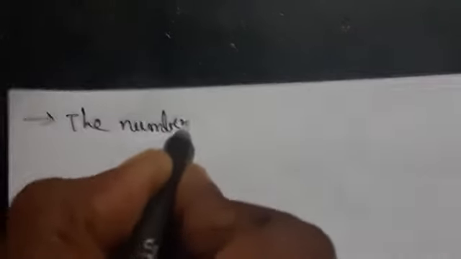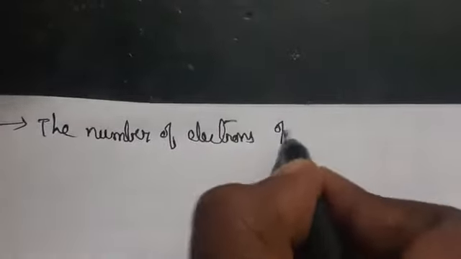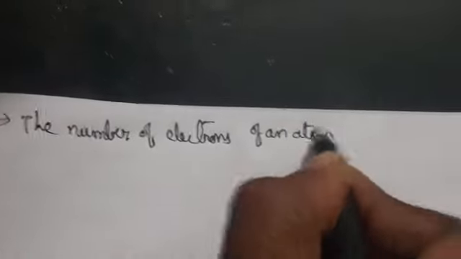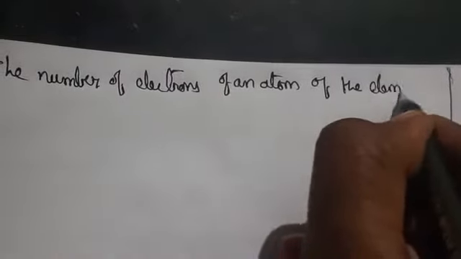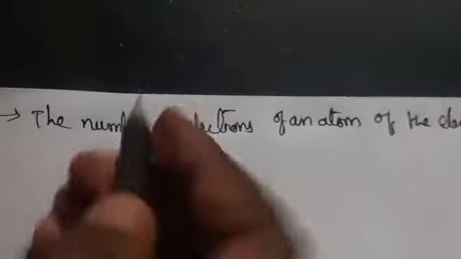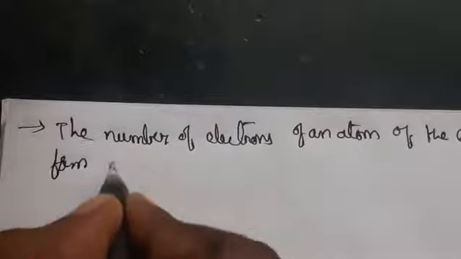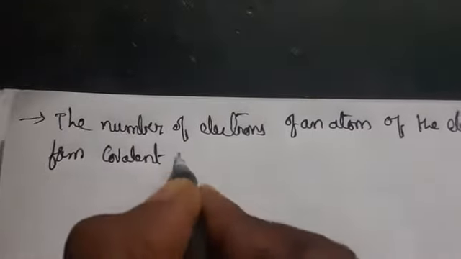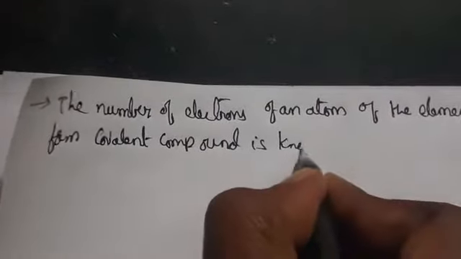In the same way, the number of electrons of an atom of the element that form a covalent compound is known as what?